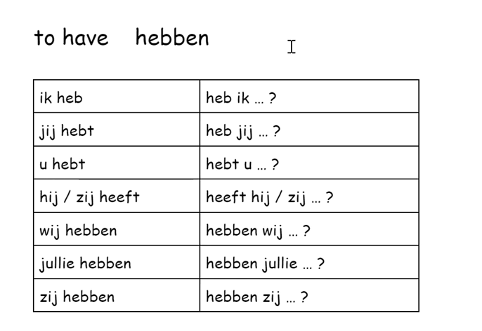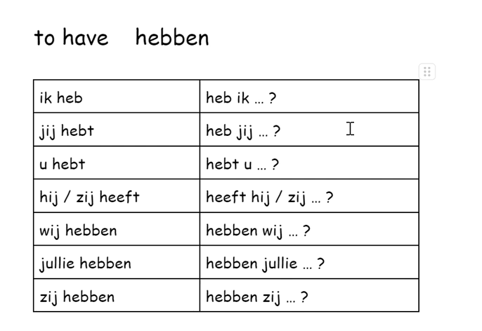And notice that here with jij, we have a T. We have with all the persons in the singular, except for the first person, we have a T. But when it's a question and it's jij, we drop the T. So we cannot say hebt jij. That is wrong. It's just like heb jij.